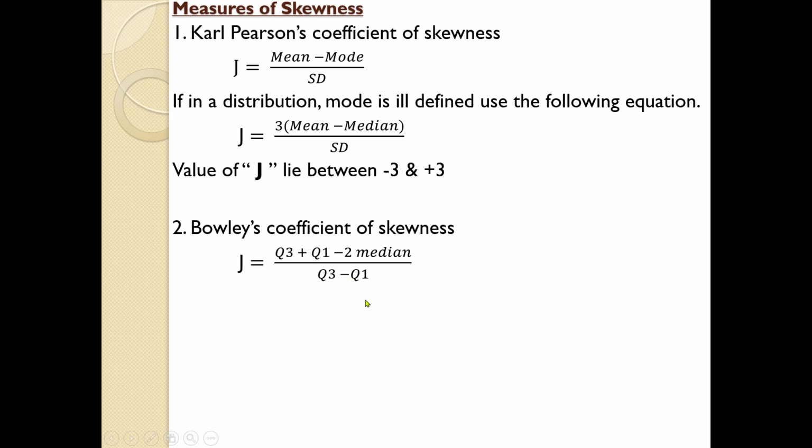These represent quartiles. We have learned that part in quartile deviation. Try to familiarize yourself with those areas, because we will be using quartile deviation computations during Bowley's coefficient of skewness. So you have to be very conscious while dealing with Bowley's coefficient of skewness.